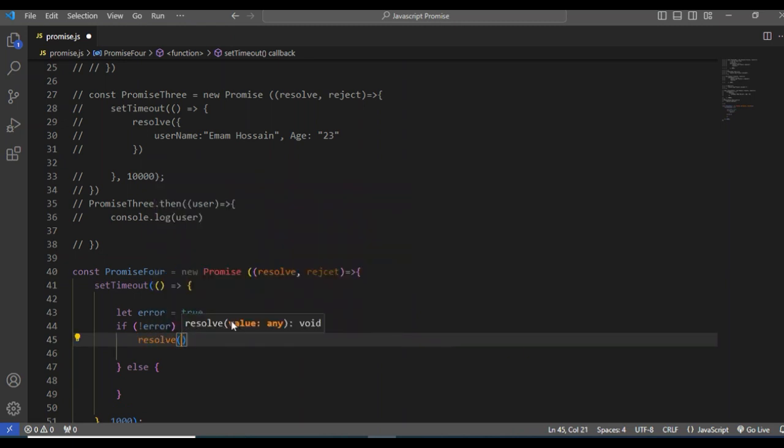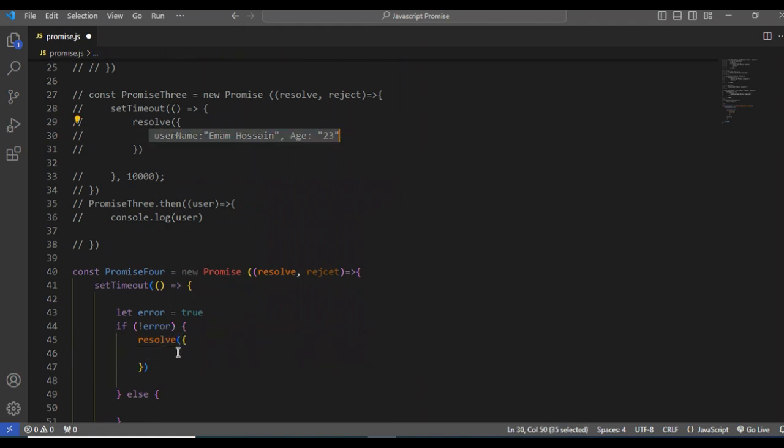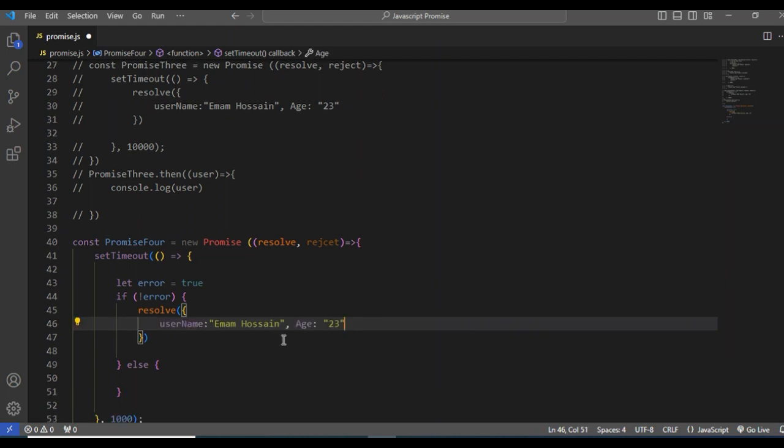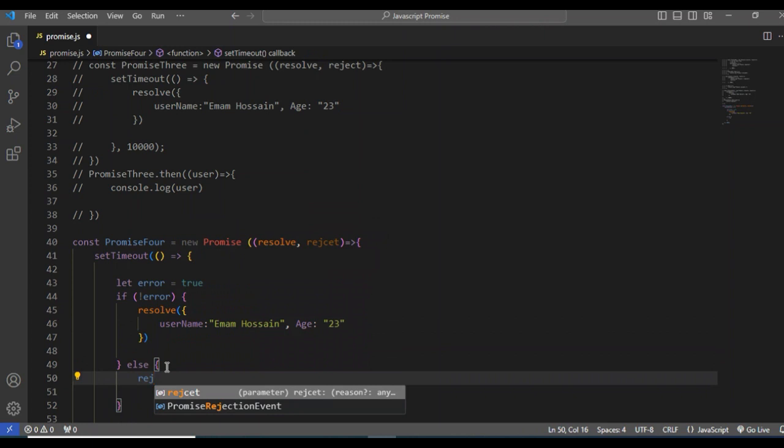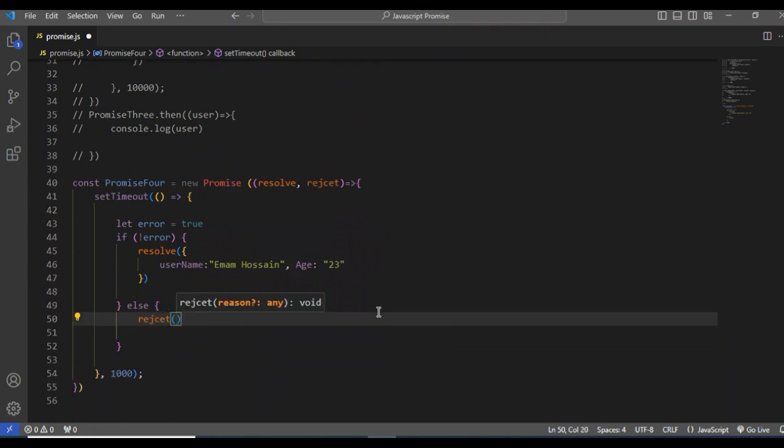In the result, let me copy the code and paste. Otherwise, when there is an error, it will be reject. In the reject, we need the value error. What will the error be? Something went wrong.